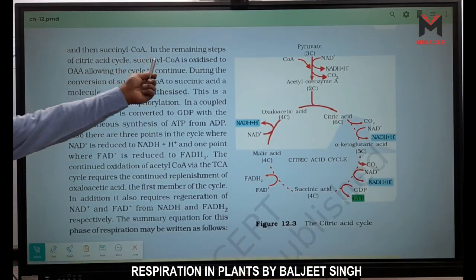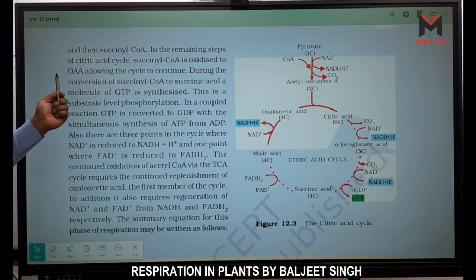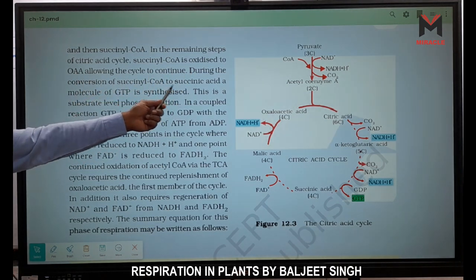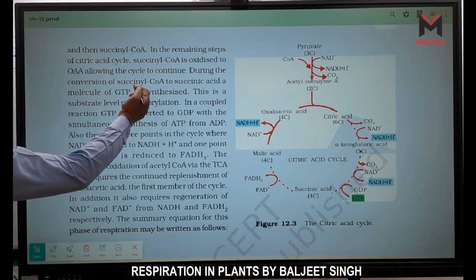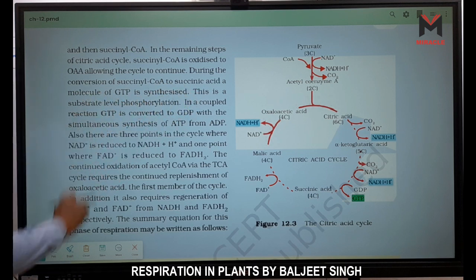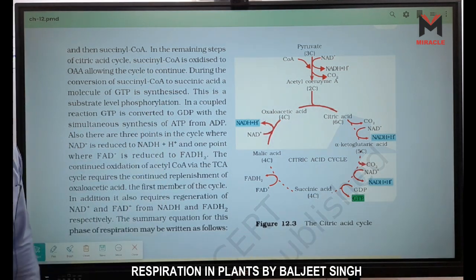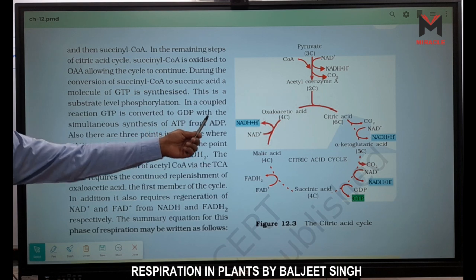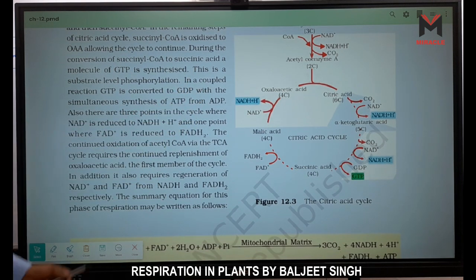Then succinyl coenzyme is in the remaining step of the citric acid cycle. Succinyl CoA is oxidized to OAA, oxaloacetic acid, for the cycle to continue. During this conversion of succinyl coenzyme to succinic acid, a molecule of GTP is synthesized. One GTP is formed, right? And this is substrate level phosphorylation. In a coupled reaction, GTP is converted to GDP with the simultaneous synthesis of ATP from ADP, right?